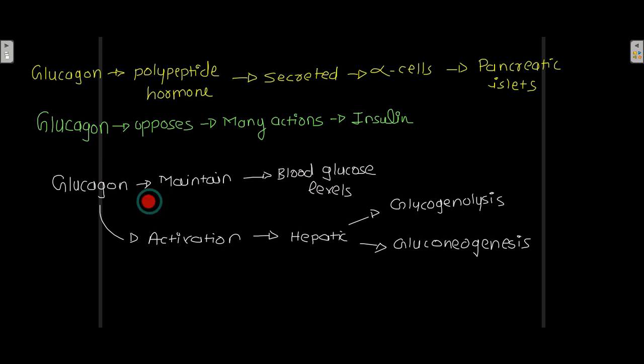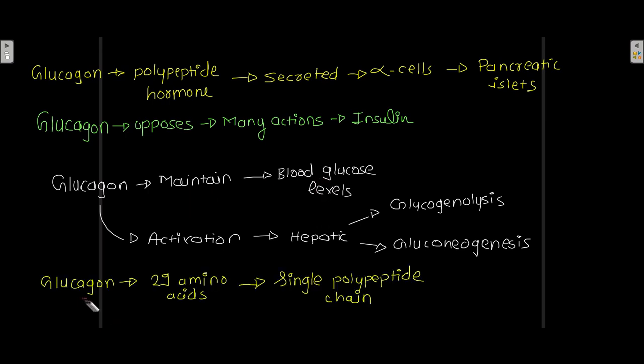Glucagon maintains blood glucose levels by activation of hepatic glycogenolysis and gluconeogenesis.